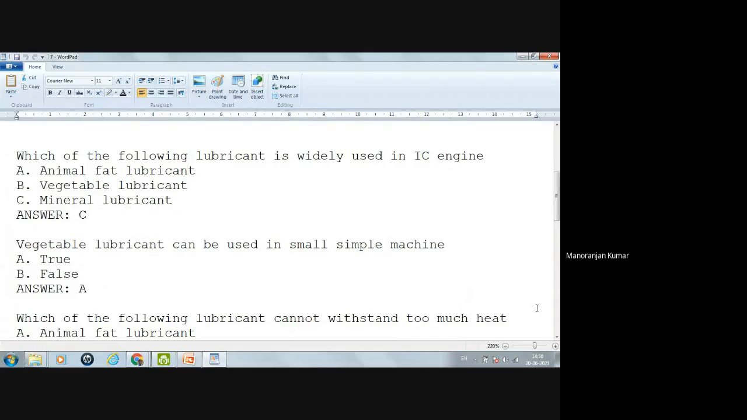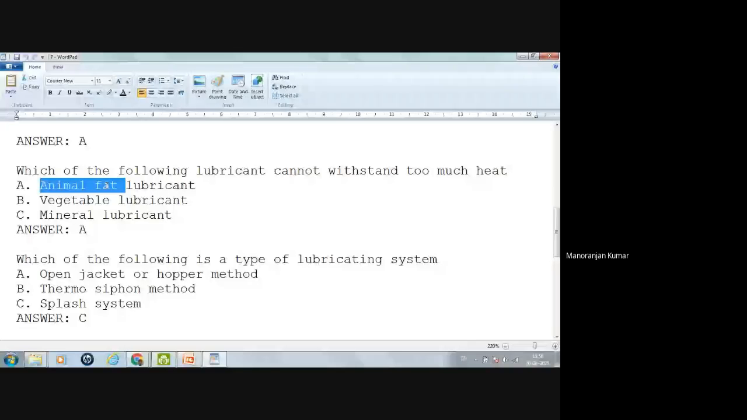Which of the following cannot withstand too much heat? Animal fat lubricant, vegetable lubricant, mineral lubricant. Yes, we have seen animal lubricant, and this is the cause of not using this animal fat lubricant in an IC engine.